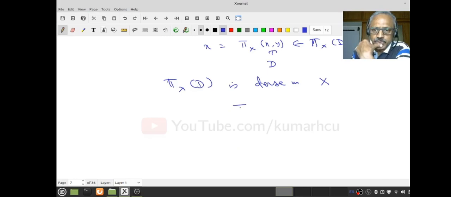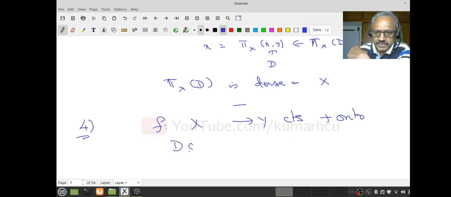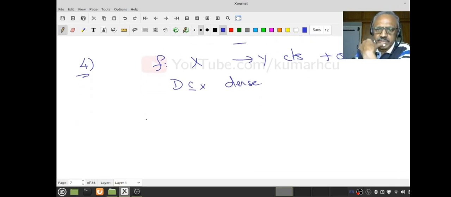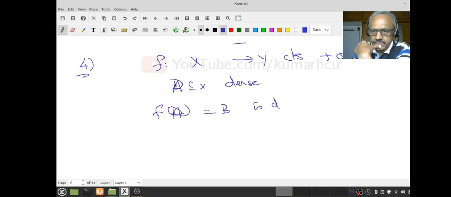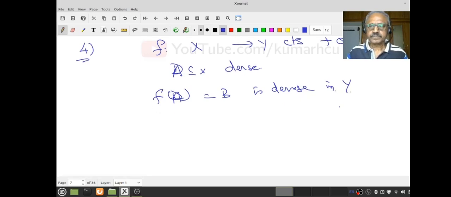But if you go through this proof, you will see it actually yields a lot more. Suppose f from X to Y is continuous and onto, and D in X is dense. Then I want to say f of D, let me call it A, f of A, call it B, is dense in Y. To show B is dense in Y, what do I have to do?